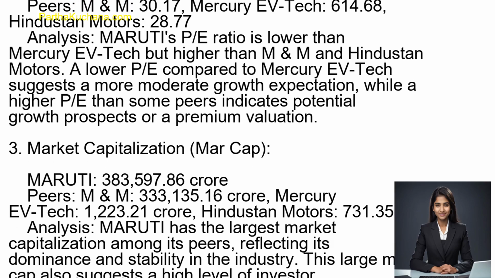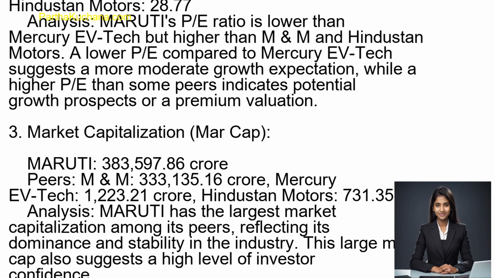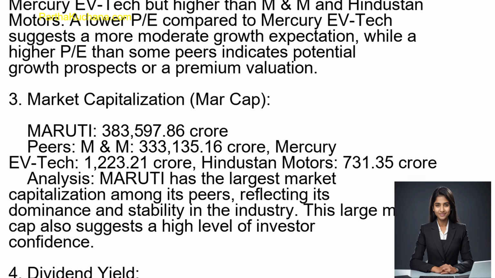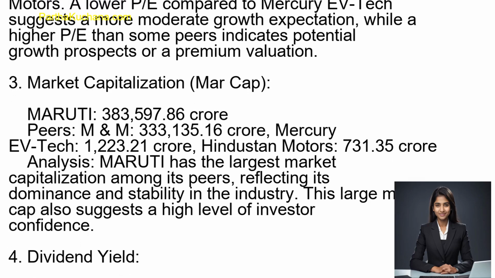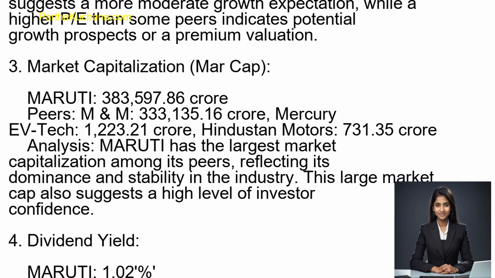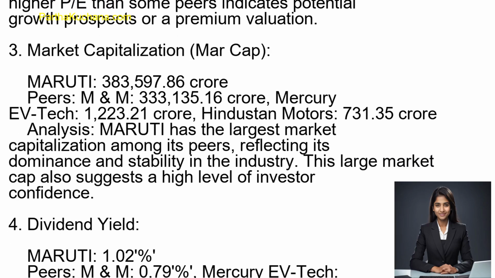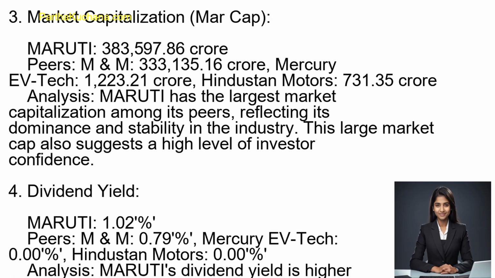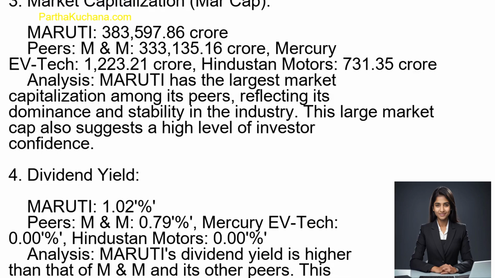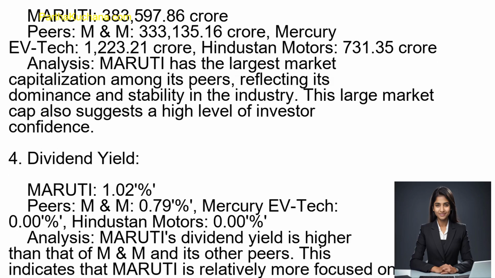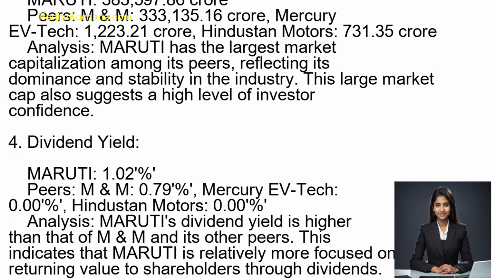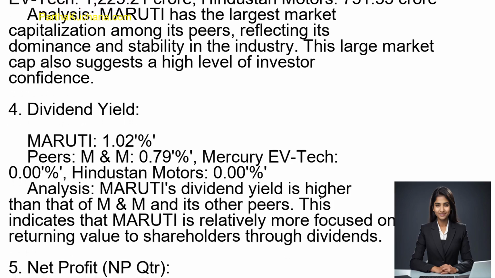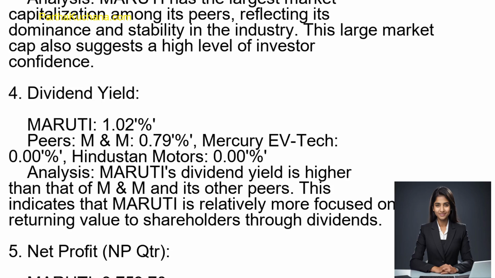3. Market capitalization, Marcap. Maruti, 383,597.86 crore rupees. Peers, M&M, 333,135.16 crore rupees, Mercury EV Tech, 1,223.21 crore rupees, Hindustan Motors, 731.35 crore rupees. Analysis. Maruti has the largest market capitalization among its peers, reflecting its dominance and stability in the industry. This large market cap also suggests a high level of investor confidence.